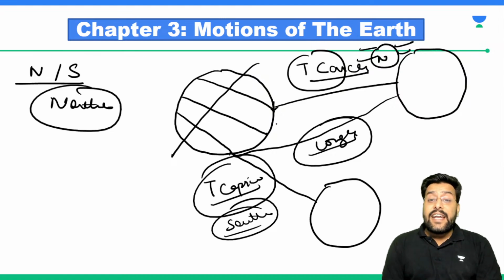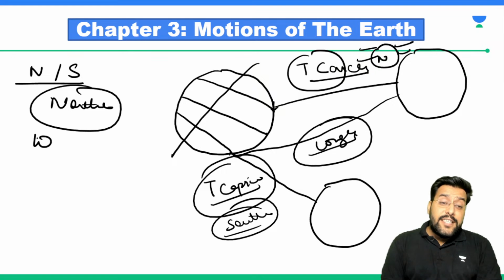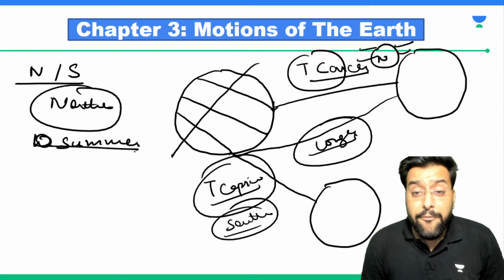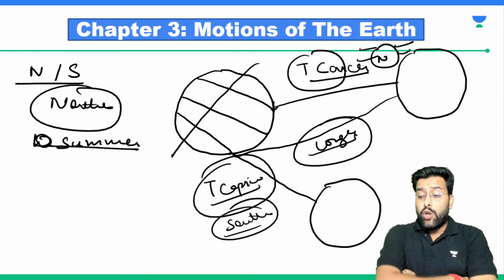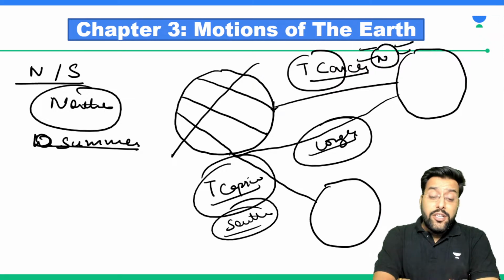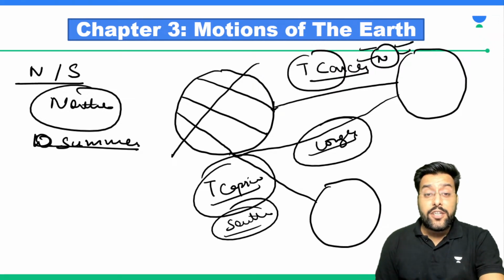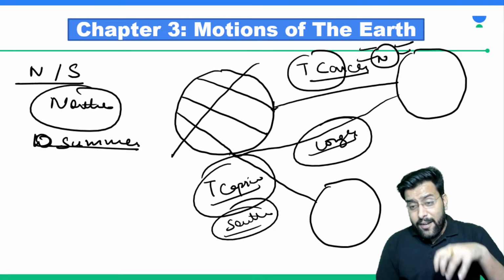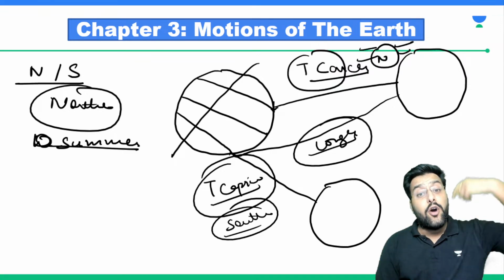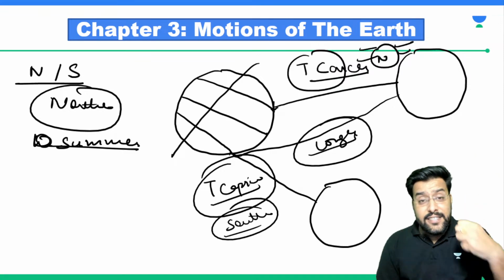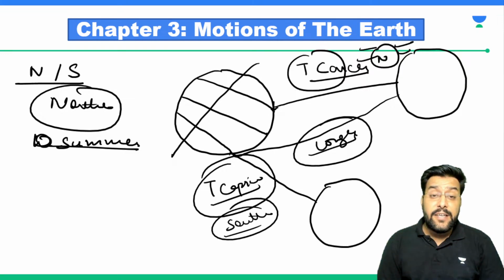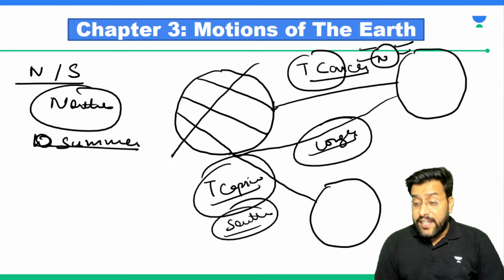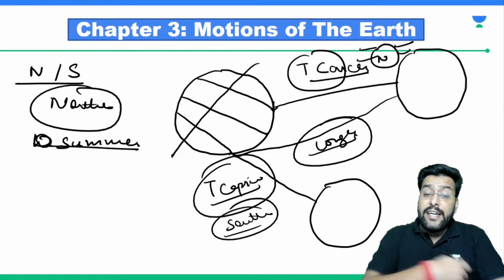So when sun is directly above the Tropic of Cancer, we see what? We see summers in northern hemisphere. Every time sun comes directly over the Tropic of Cancer, all the nations, all those people who are living in the northern hemisphere will face summers. And simultaneously, when we at northern hemisphere are facing summer, on the opposite end, somewhere in southern hemisphere, for example somewhere in Australia and other places, people there are facing acute winters, and this story will repeat itself.